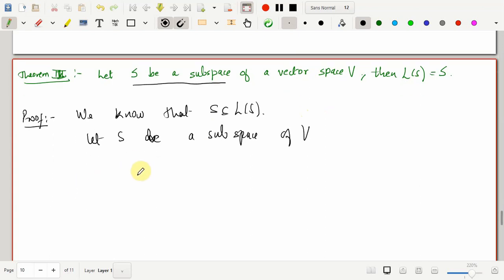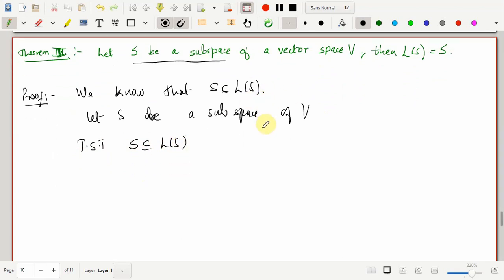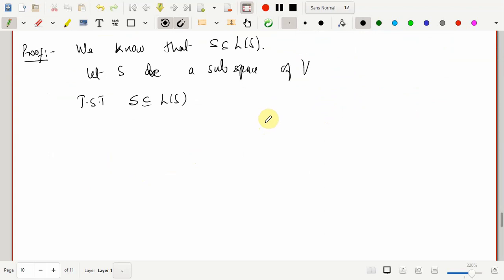So what I need to show, or a claim, is that the linear span of S is contained in S. Then we are done, because we know that the other inclusion is always true, given that S is a subspace of V.